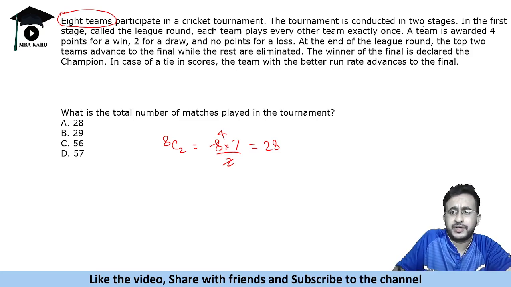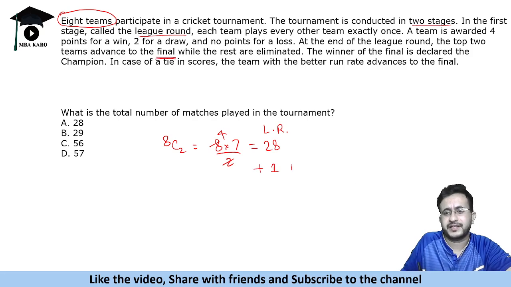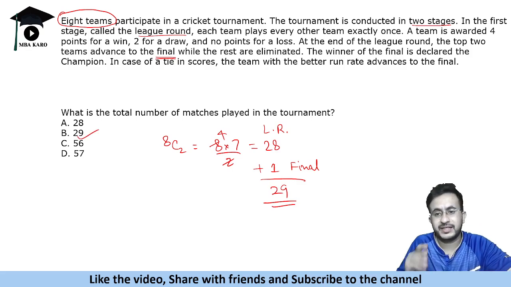So first round in two stages, right? In the first stage, league round. So this is league round. Each team plays. So what happens is at the end of league round, the top two teams advance to the final. Then plus one, which is the final match. So total matches are 29. So that counts only league round matches.